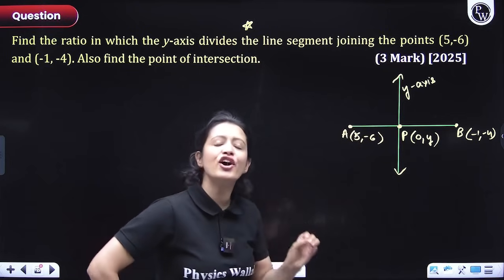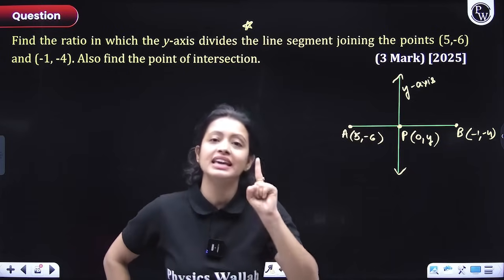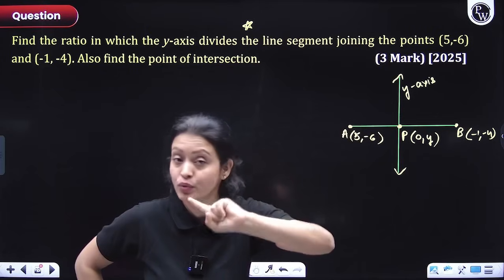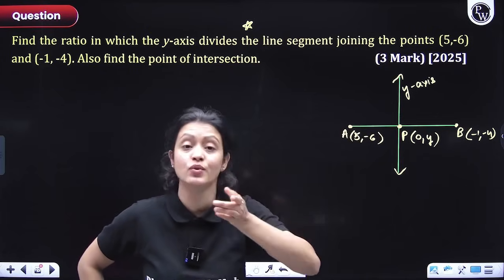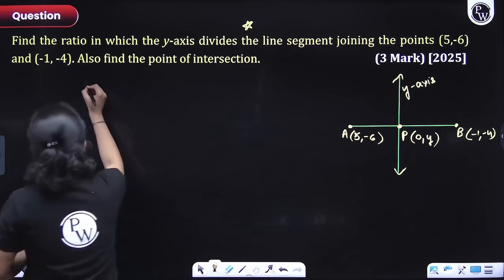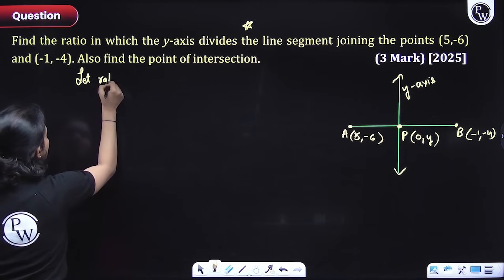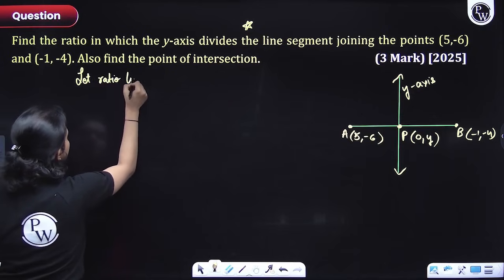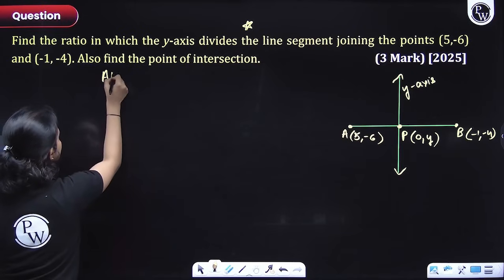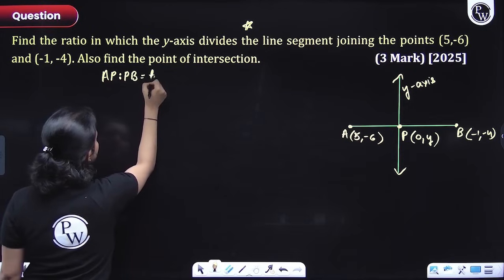So, whenever you have to take the ratio, to make your work easy, you will never take the ratio as m ratio n. You will never do that. You'll always take the ratio as k ratio 1. Let the ratio be, or we'll directly write it, AP ratio PB is equal to k ratio 1.